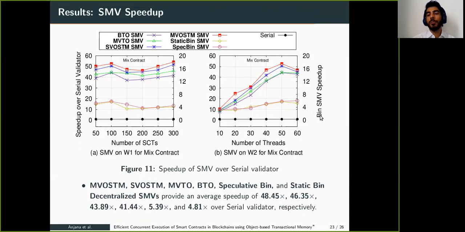The speedup by the STM validator is quite high, ranging from 40 to 50, while the speedup by the bin-based validator is around 4 to 5 times. This is because the STM-based miner determines the conflicts very precisely. In workload 2, as the number of threads increases from 50 to 60, the speedup goes slightly down because of the number of threads in the experiment system.